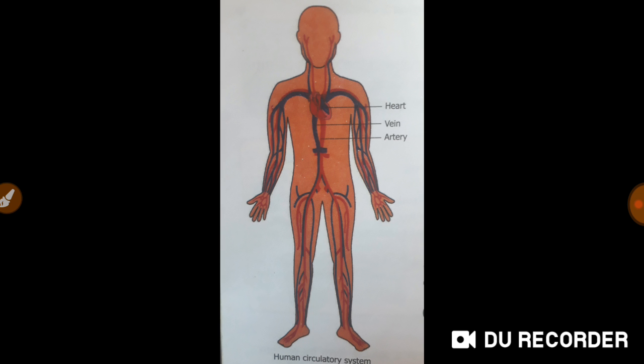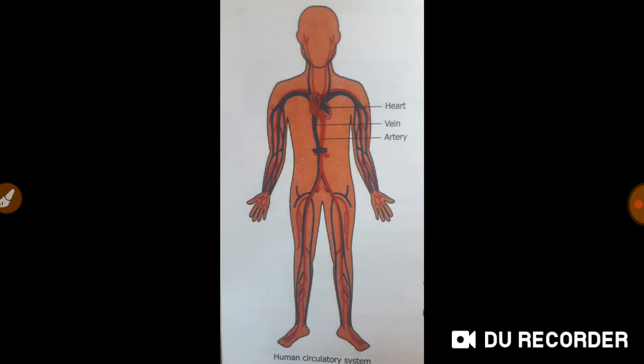Now, what is blood? Blood is a fluid connective tissue. It's a fluid connective tissue. It's a highly specialized medium of transport. It consists of two things: blood cells, which are in a fluid medium called plasma. So blood consists of two important things. One is blood cells. They are suspended in a fluid medium called plasma.